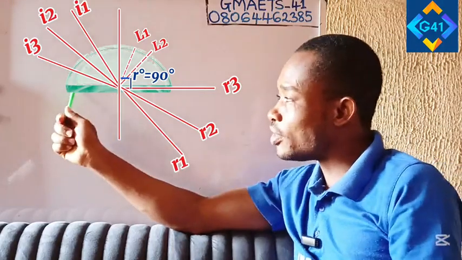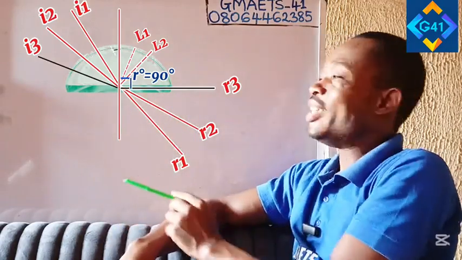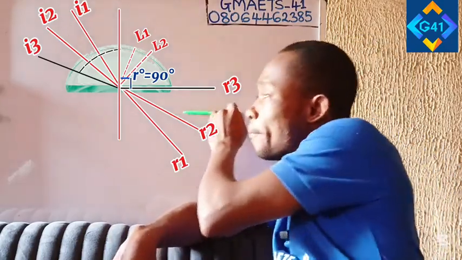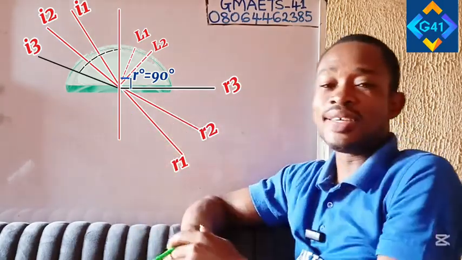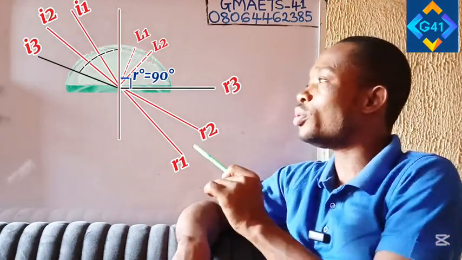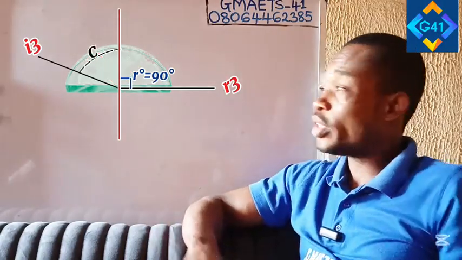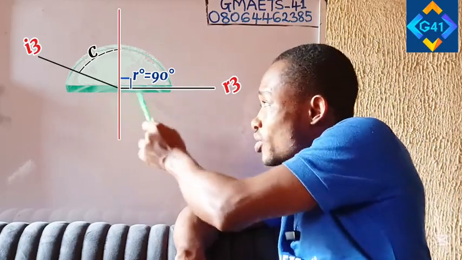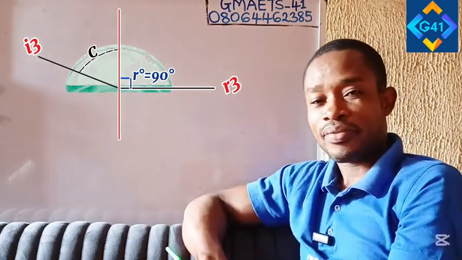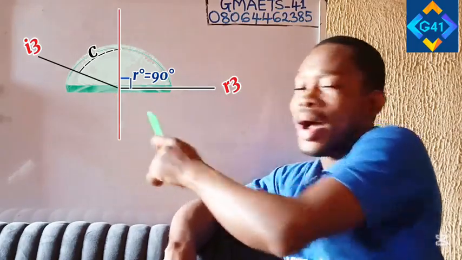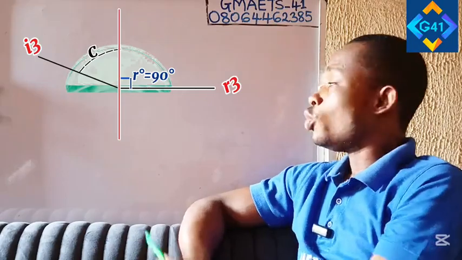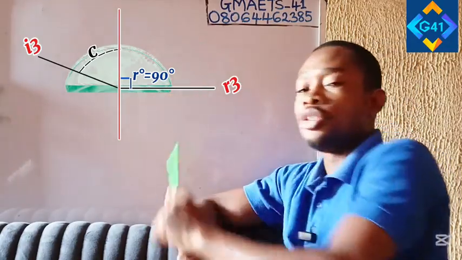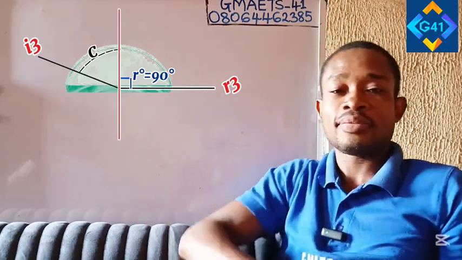The angle of incidence in the denser medium, in the semicircular glass, that produced a refracted ray which is perpendicular, which is at 90 degrees to the normal, is the angle we call the critical angle, which in this case is I3. I3 is the incidence ray. The angle of I3, as you can see inside that semicircular glass, that angle that the incidence ray made with the normal in the denser medium, which produces a refracted ray that is 90 degrees to the normal, that incidence angle is what we call the critical angle.